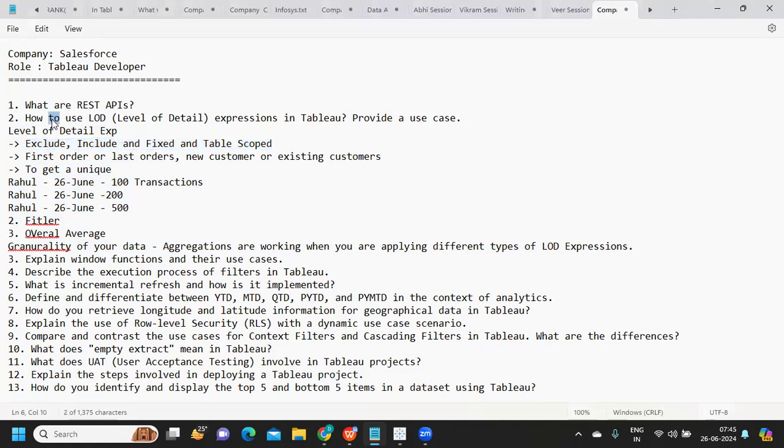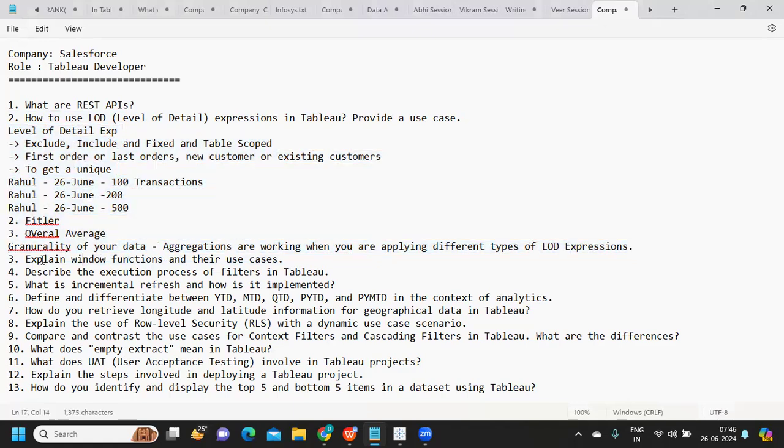This is a little tough question because if I ask you the types of LOD expressions, you might be able to answer. But if I ask you to provide a use case and explain when you will use LOD expressions, many of our subscribers said that they have not given a satisfactory answer to such questions. So spend some time on this, it will definitely help you.